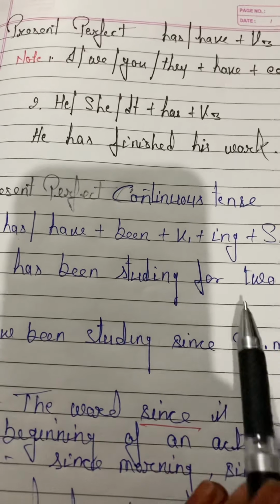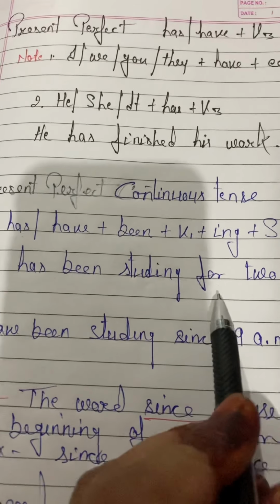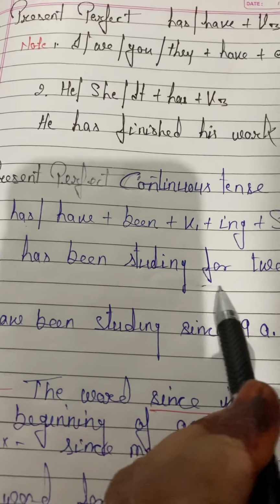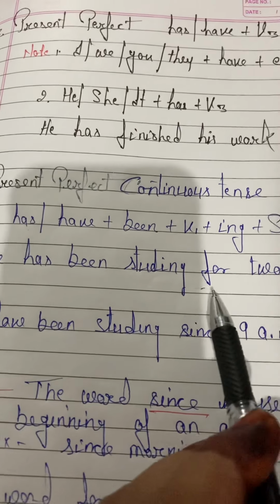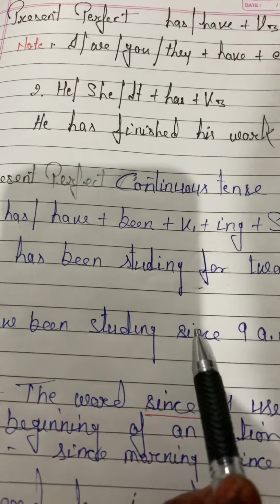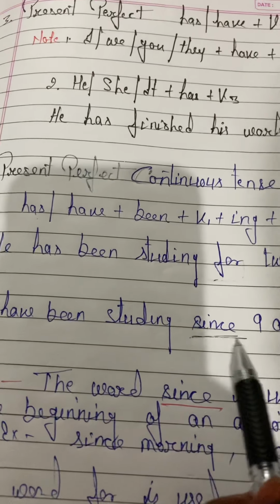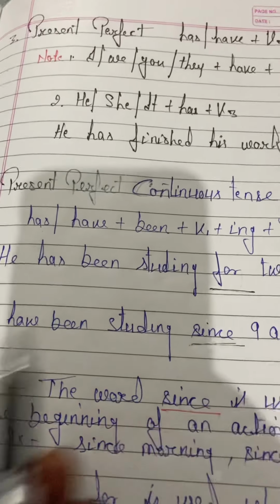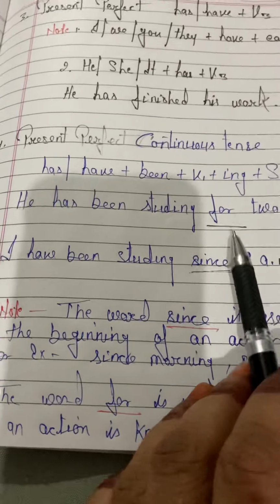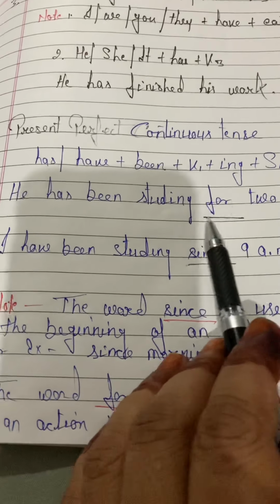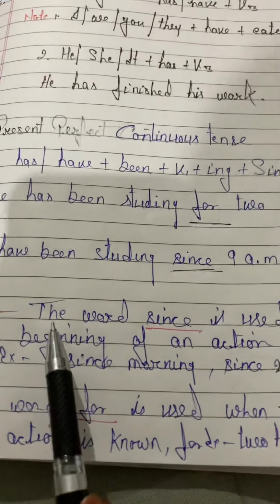Now, students, one point I want to clear here, that where you have to use for and where you have to use since. So what are the things that we have to keep in mind while writing a sentence by using since or for? Just have a look.